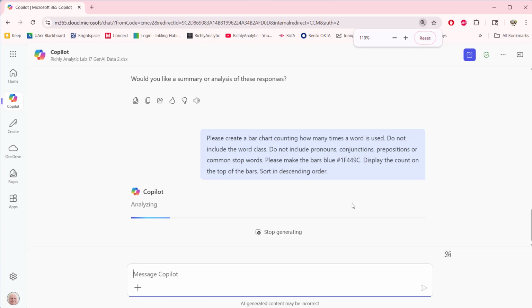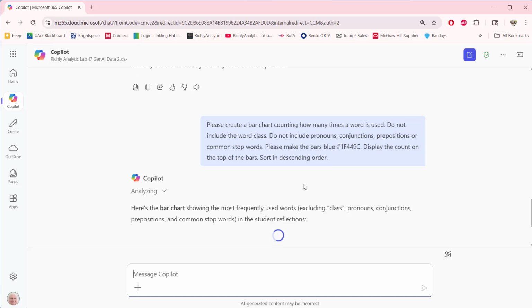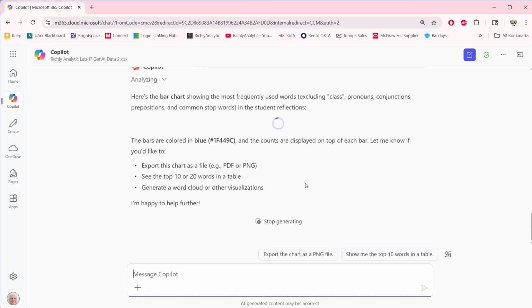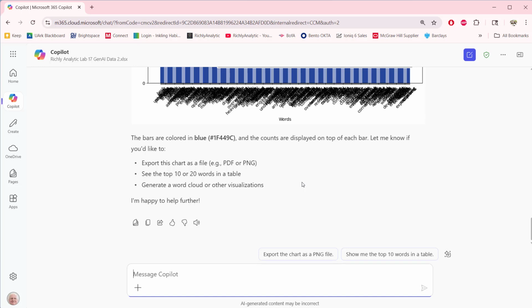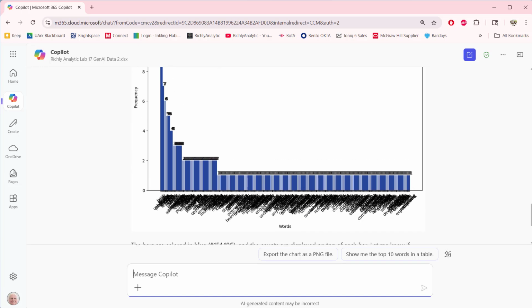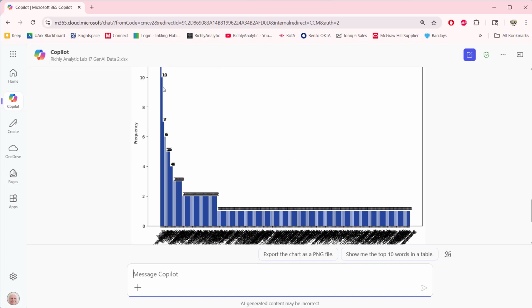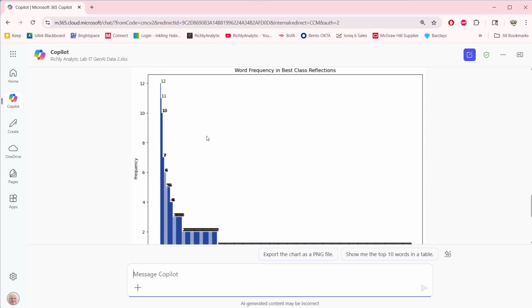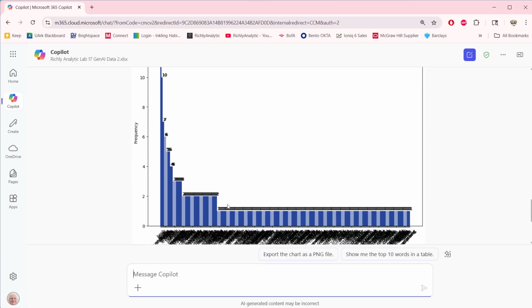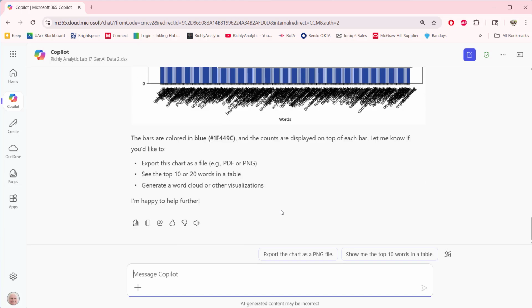Might make this just a little bit smaller so you can see the response. What you're going to see is an overwhelming number of responses in this bar chart, just because there's a lot of words, and some of them have very small counts. You can see all these words down here, and the count is here at the top, and there's a bunch of 2s and a bunch of 1s. Pretty hard to read, if not impossible, right? So that's the bar chart.